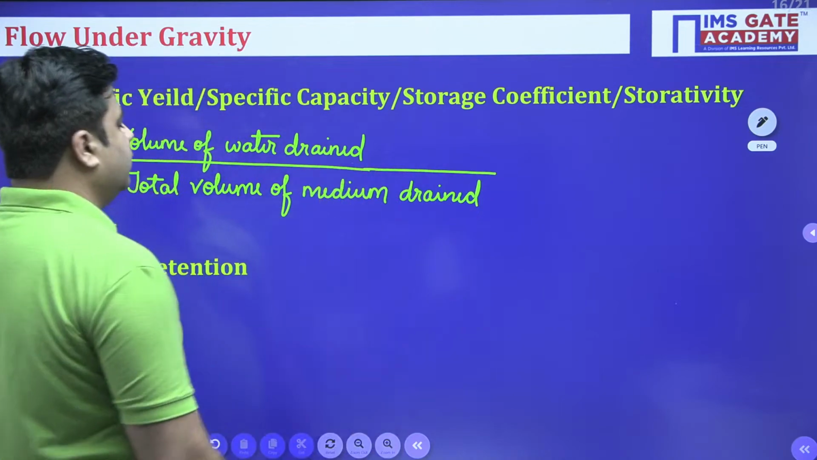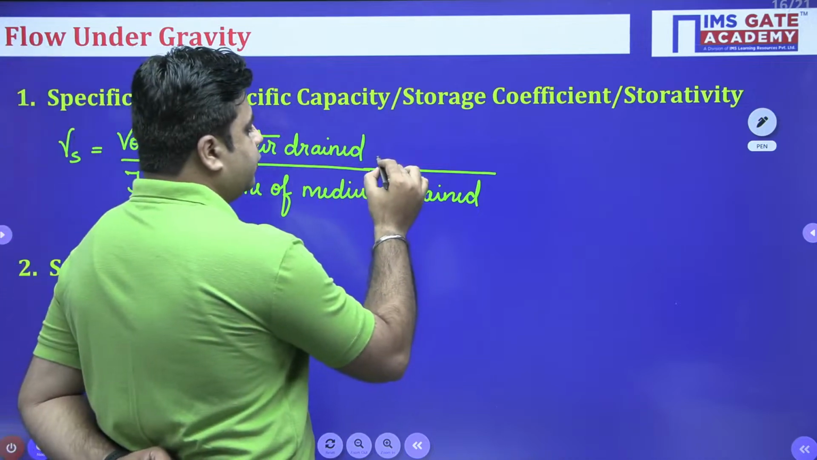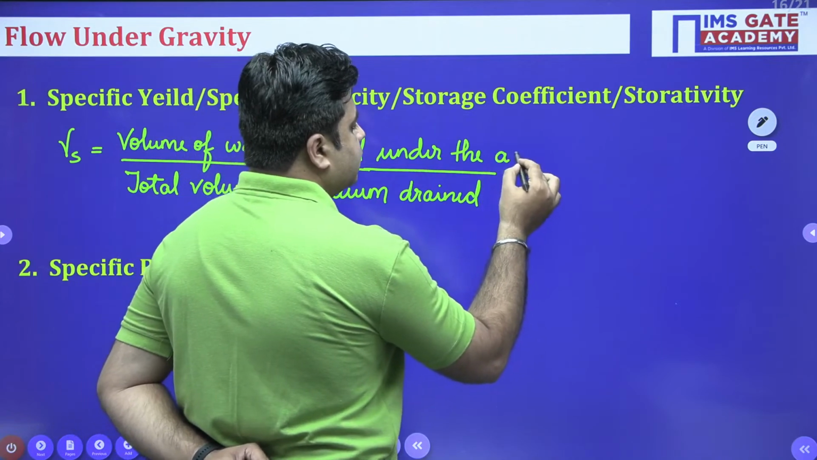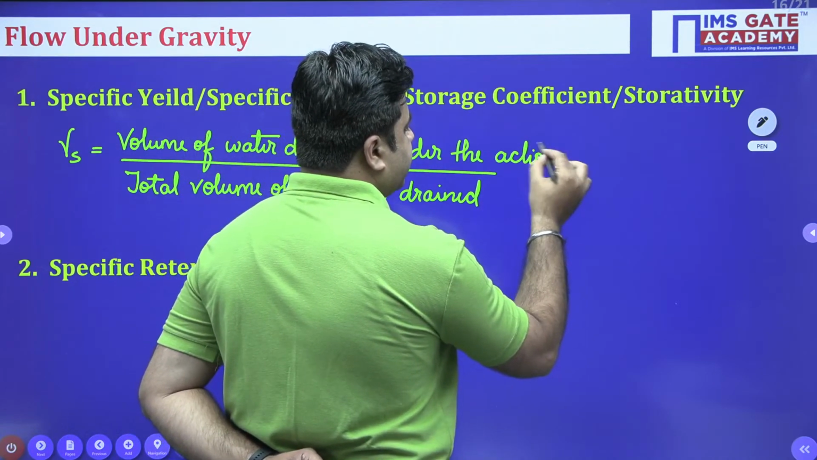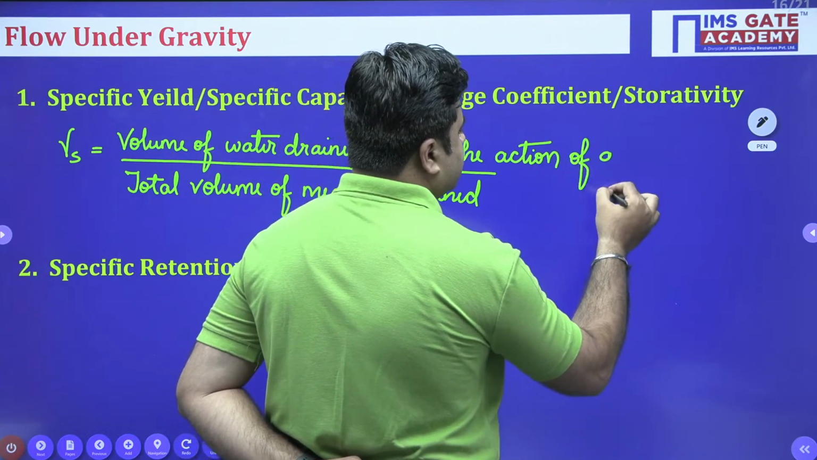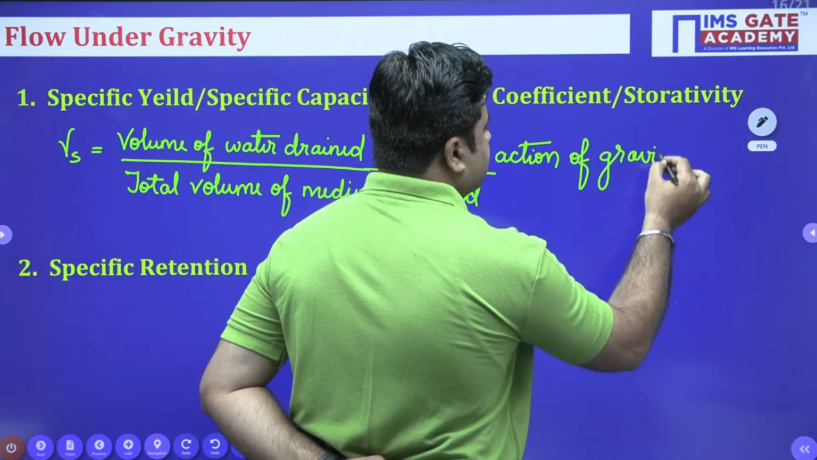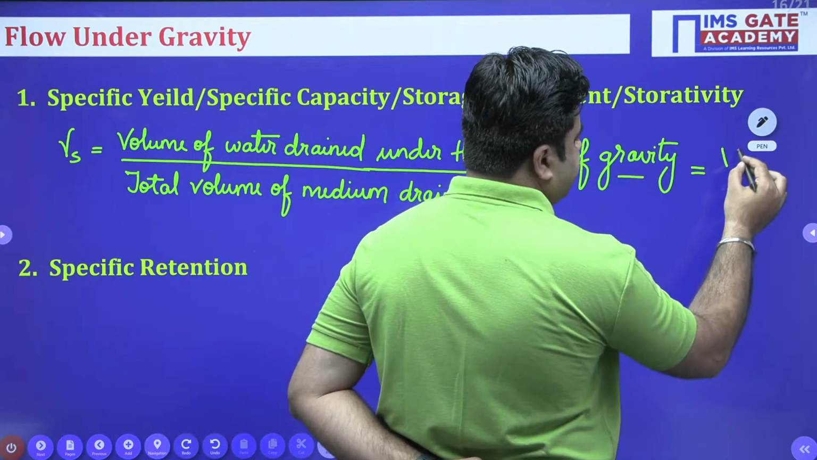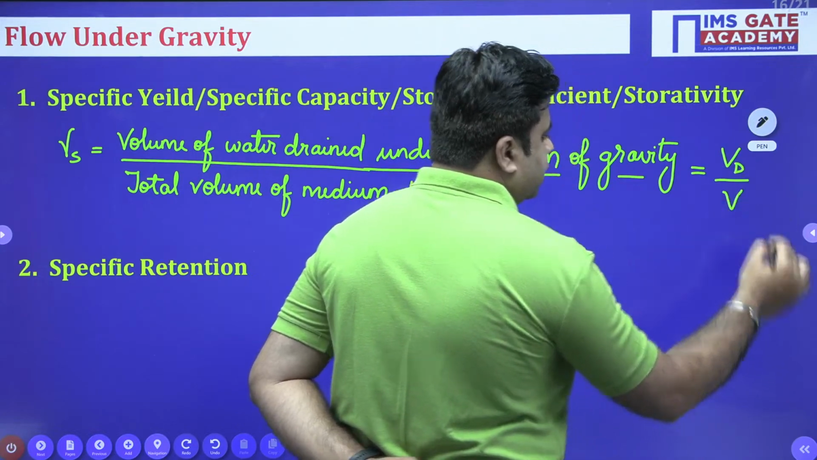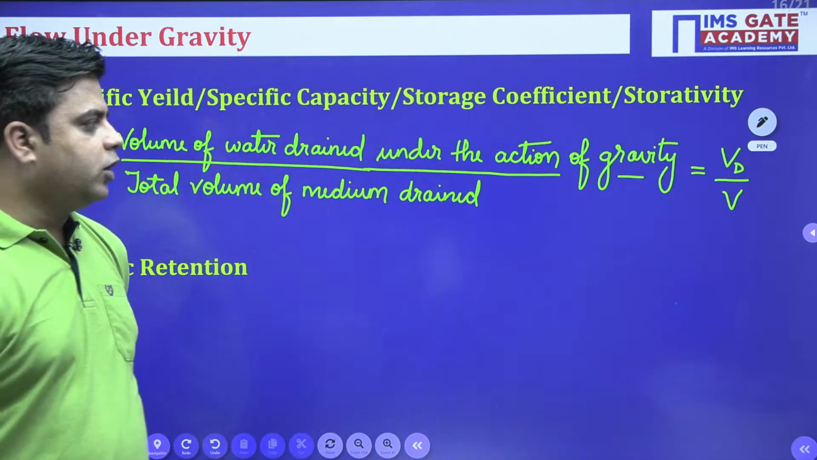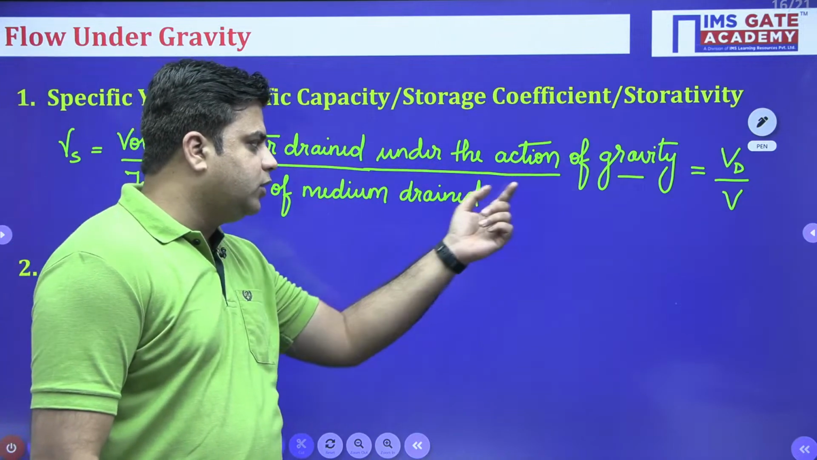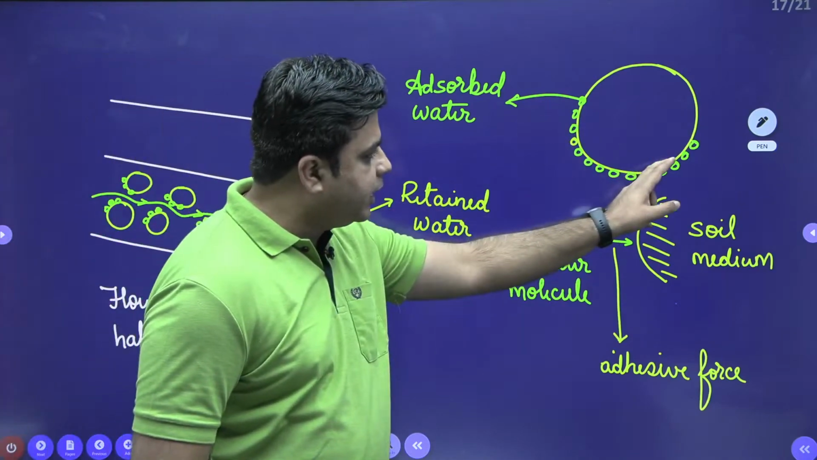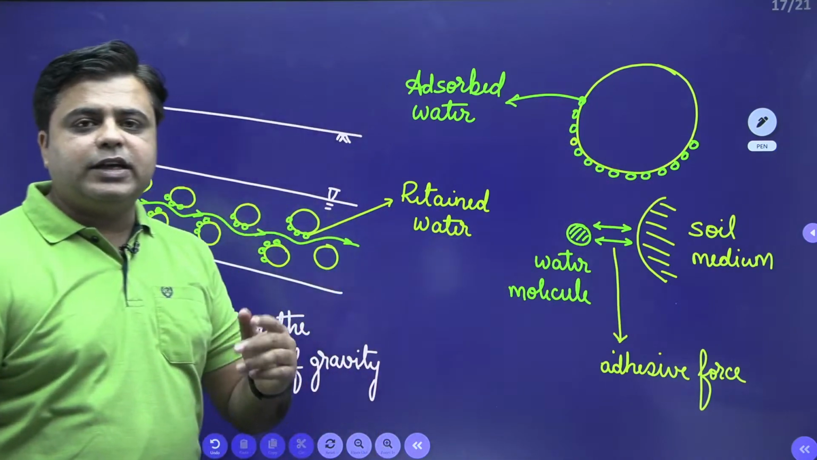So, this is the volume of water drained under the action of gravity divided by the total volume of medium drained. So, this is Vd by V, where Vd is the volume of water drained under the action of gravity and V is the total volume of medium drained.